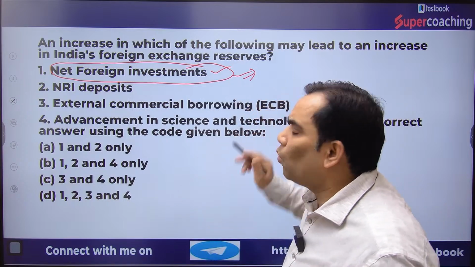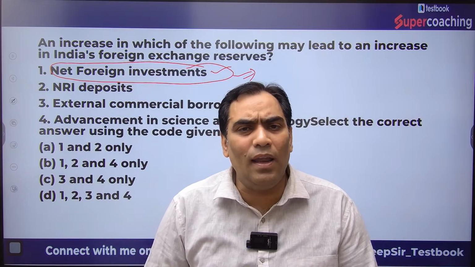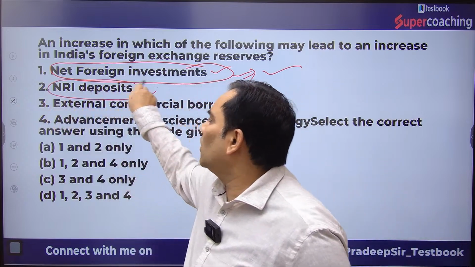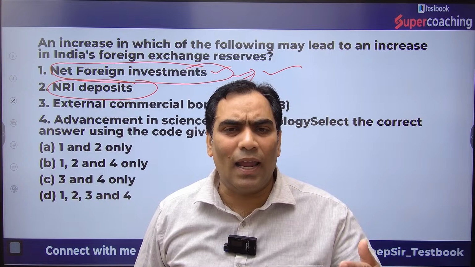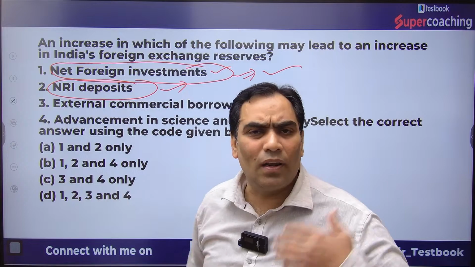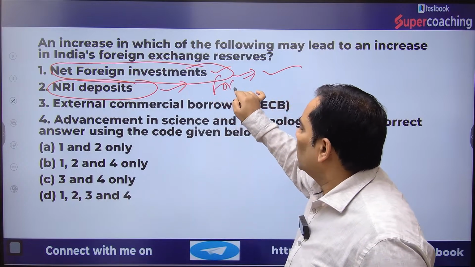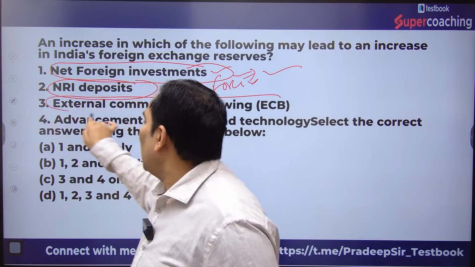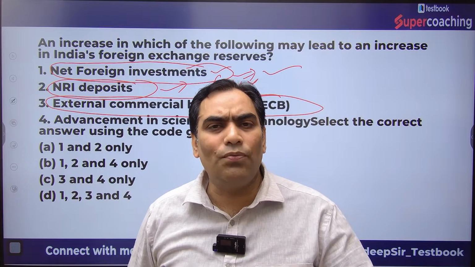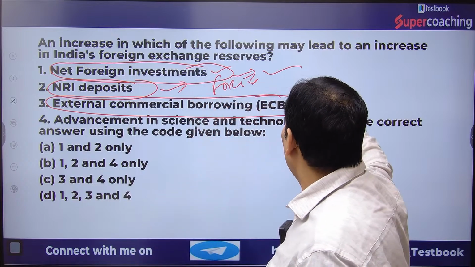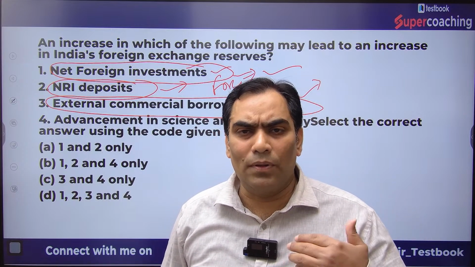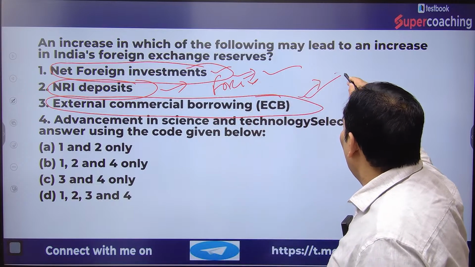If there is an increase in foreign investment, definitely the forex is going to increase. So this will also be the case for NRI deposits. If NRI deposits are going to increase, they are part of the capital account, and definitely it will increase our forex reserves. Then there is external commercial borrowing. When the private sector, not the government, takes borrowings from outside India, that is known as external commercial borrowing. When the private sector takes more and more borrowings from outside India, that is definitely part of the forex reserves.